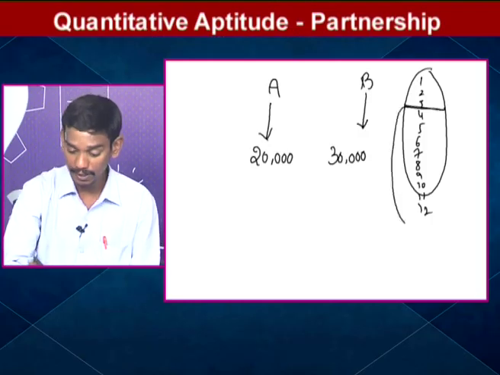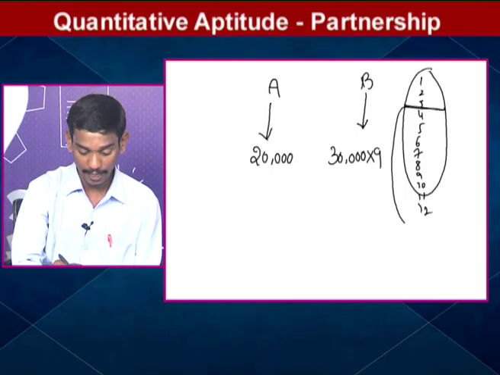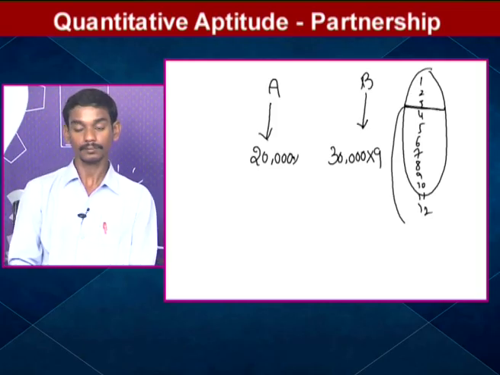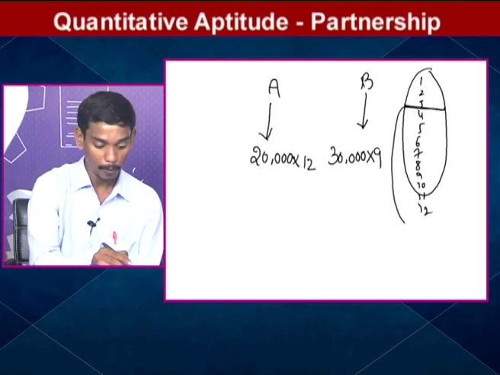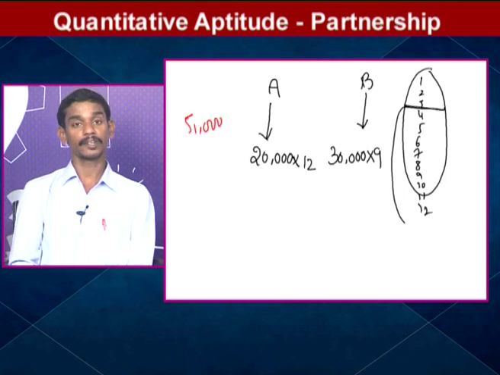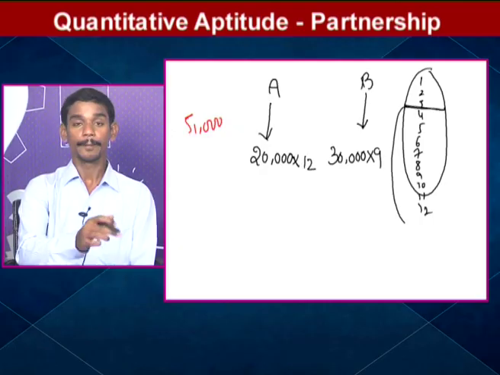B's investment time is 9 months, and A invested for a total of 12 months. What is the profit in the year? 51,000. In this profit we want to find A's share and B's share also.